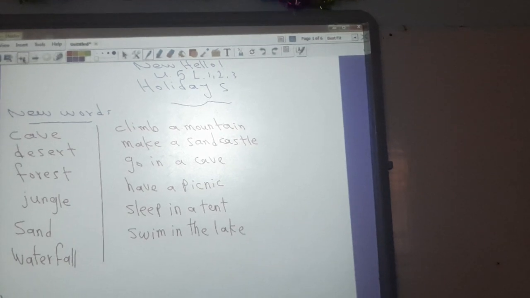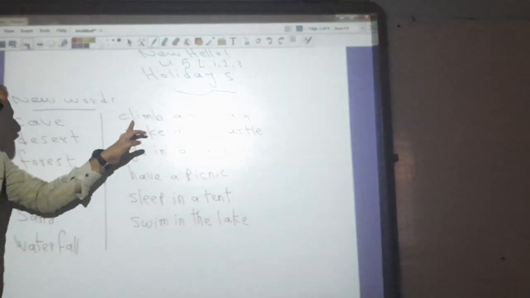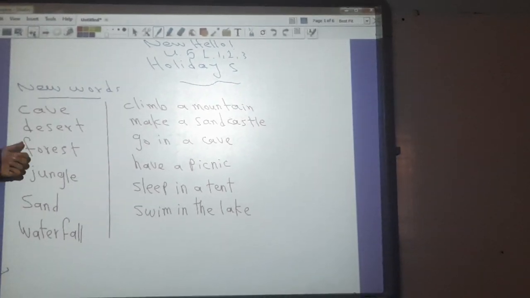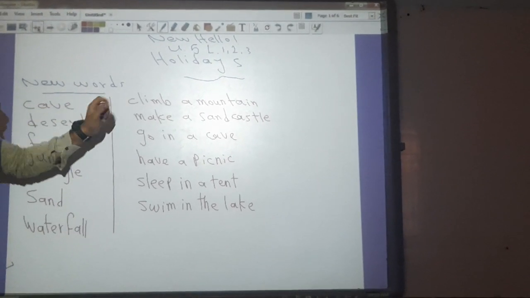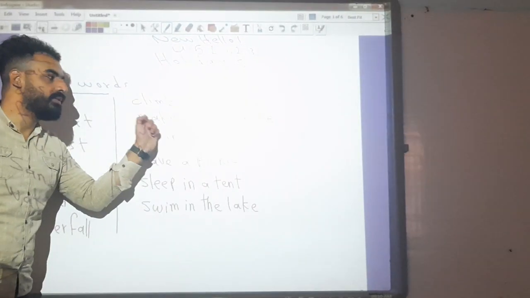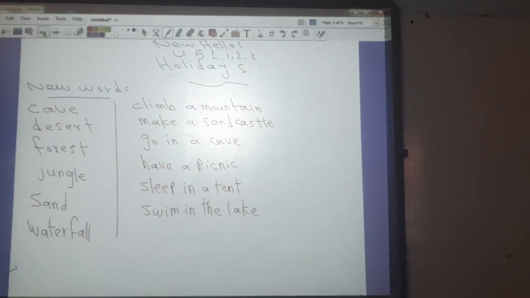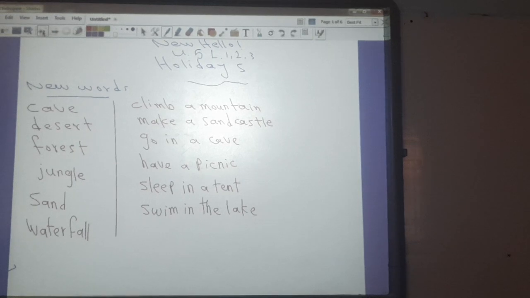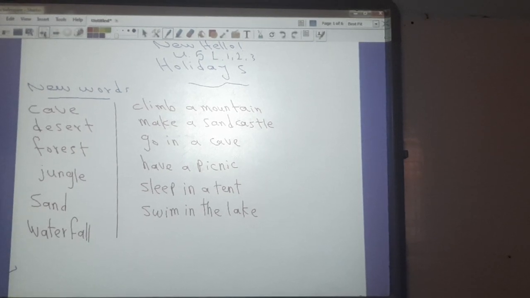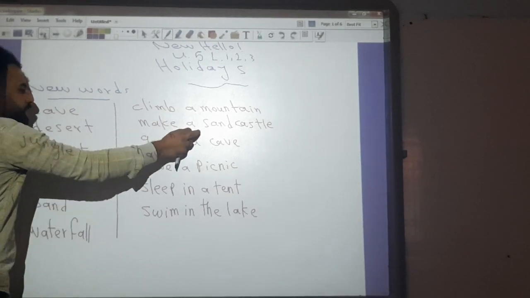Climb a mountain. I went to the desert and I climbed a mountain. Make a sand castle. Where can we make a sand castle? We can make a sand castle on the beach. We can use the sand from the beach to make a sand castle.